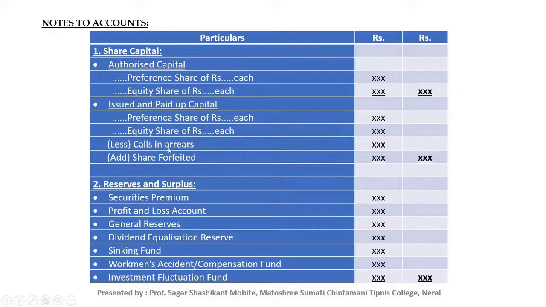If there are calls in arrears, we will deduct them from the paid up capital, and if there is any share forfeiture account, then we will add it to the paid up capital. This is the note for share capital.